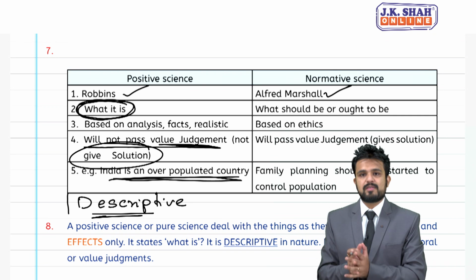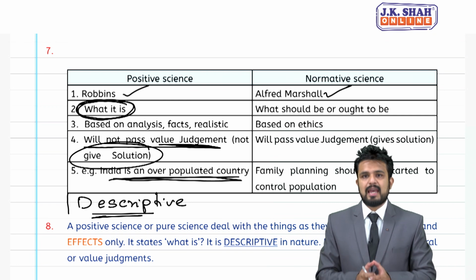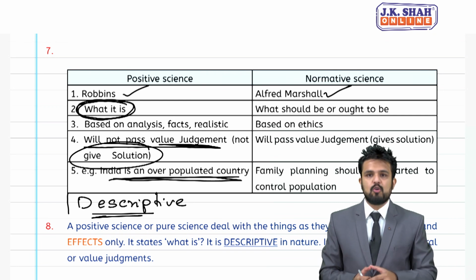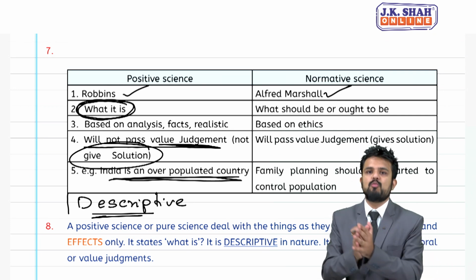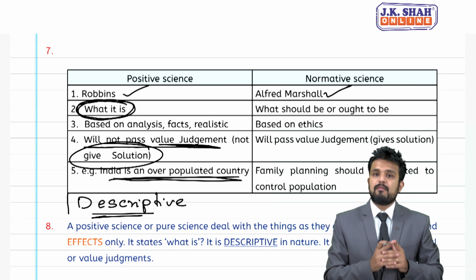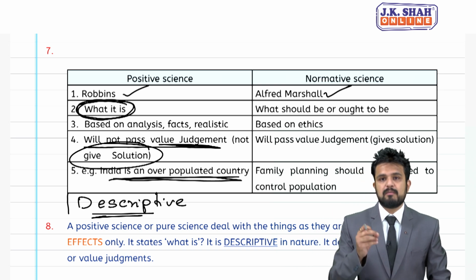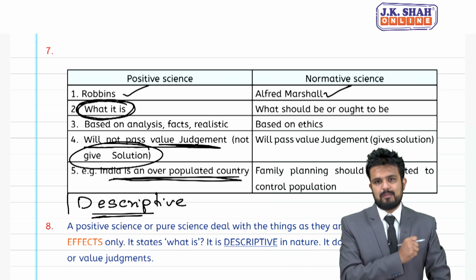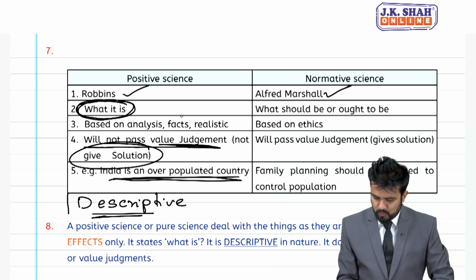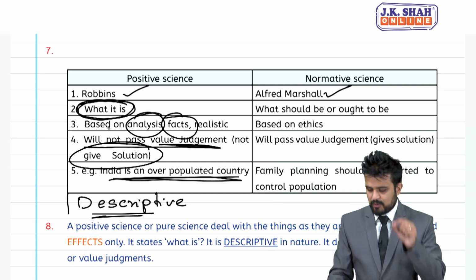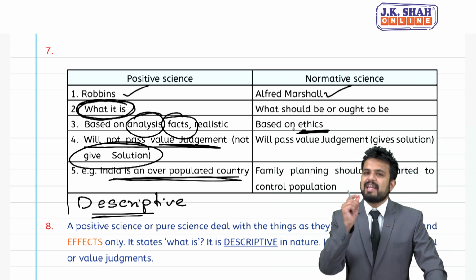Moving to normative science now. Now students, normative science is given by Alfred Marshall, and normative science will tell you what should be done, what ought to be done. It will always find some solution to the problem. Students, positive science is based on, as I told you, analysis and facts, but normative science is based on ethics.